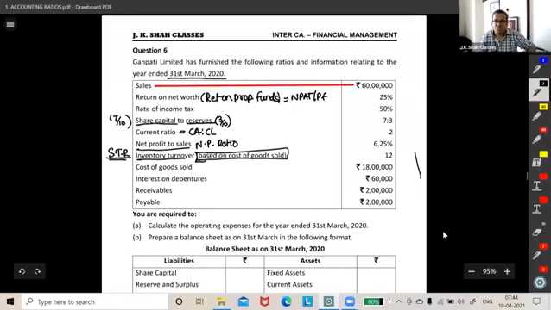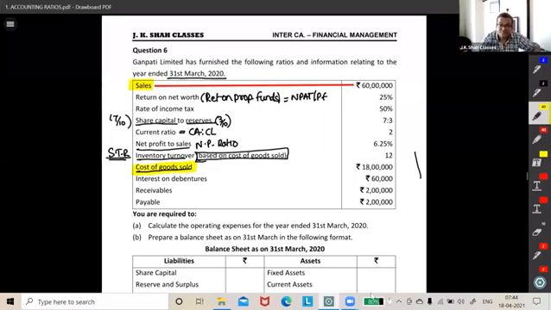Fine. And see, they're so kind, they're giving you COGS also. Friends, you should be able to understand this. See, sales is given. COGS is also given. Sales minus COGS, what is that? GP. People, at least give me some confirmation. Sales minus COGS is what? GP. GP minus operating expenses, EBIT. The format, right? EBIT minus interest.